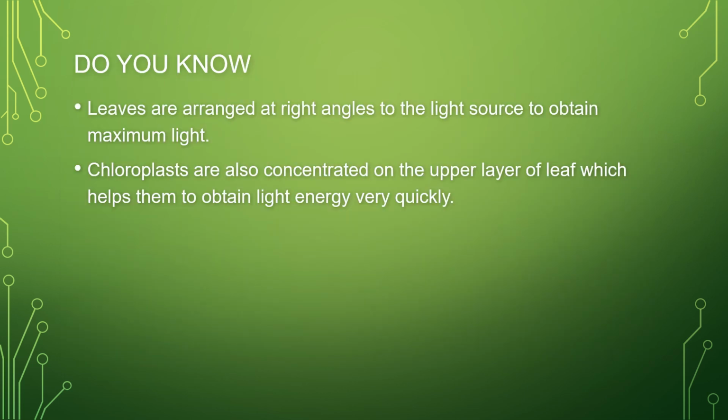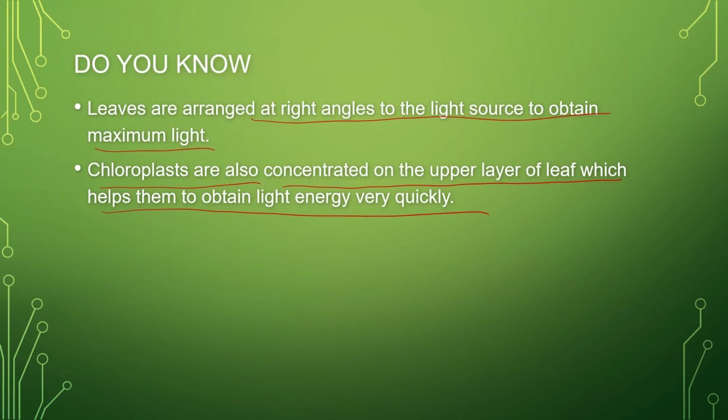Now we have already spoken about the structure of the chloroplasts, how the chloroplast cells look, and how their internal structure is. So now we are going to stress a few things. We should know that leaves are always arranged at right angles to the light source to obtain the maximum light, and chloroplasts are concentrated on the upper layer of the leaf, which helps them to obtain light energy very quickly. If they were concentrated in the lower layer of the leaves, other than the upper layer, it would be difficult for them to absorb light energy.